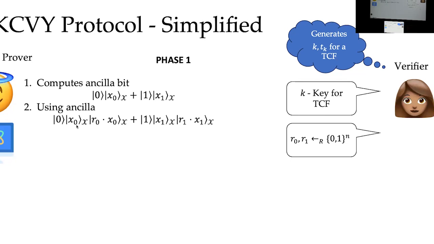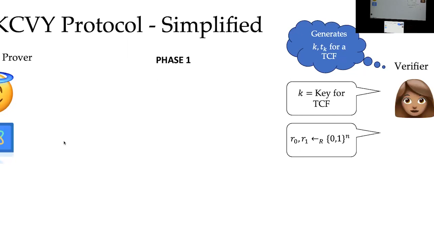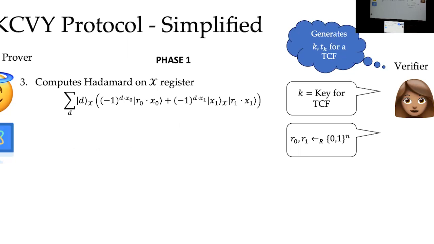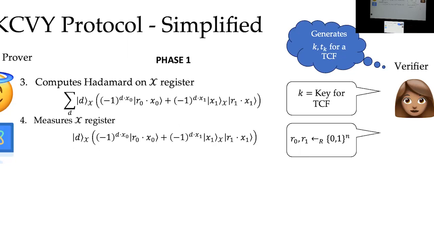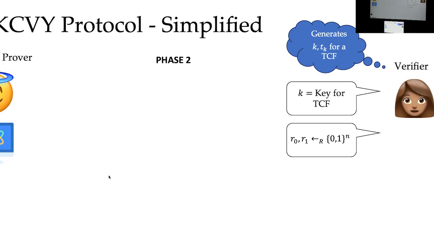So he's going to multiply x0 by r0 and x1 by r1. And finally, he's going to uncompute the ancilla using, again, this property that I talked about. Then he's going to perform a Hadamard on the X register, and he's going to measure this X register, and he's going to send this d, which is the result of the Hadamard measurement, to the verifier.